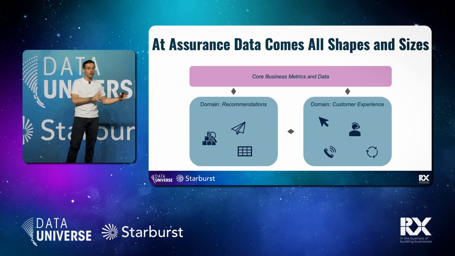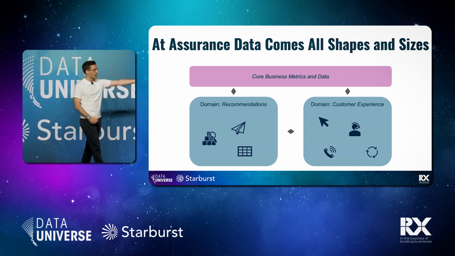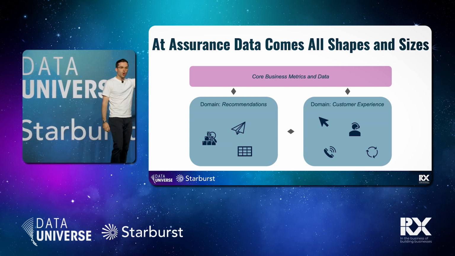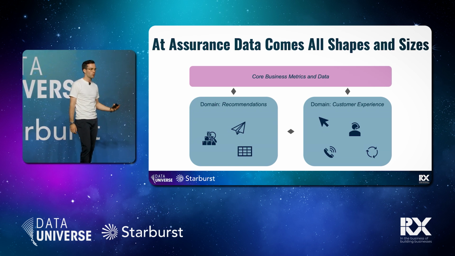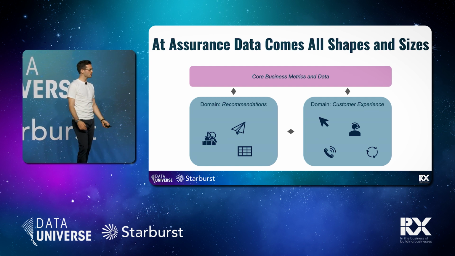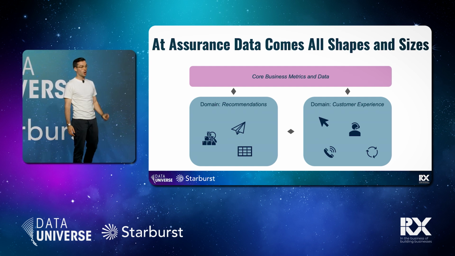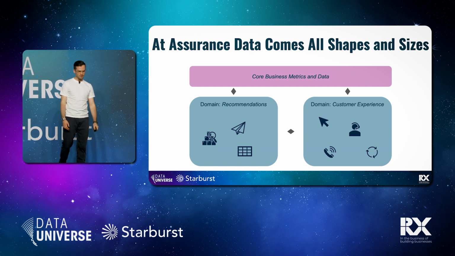And these domains have very different shapes and sizes of the data that they offer us. Just as one example, on the left you have our recommendations, which is very traditional SKU, unit, product information data, in tabular form, something you're probably very familiar with as a data team. And on the other side, we have our customer experience, where we have the conversations, the interactions, transactional information, stuff that gets really interesting, but also really hard to wrangle, especially when we go into this unstructured data set.